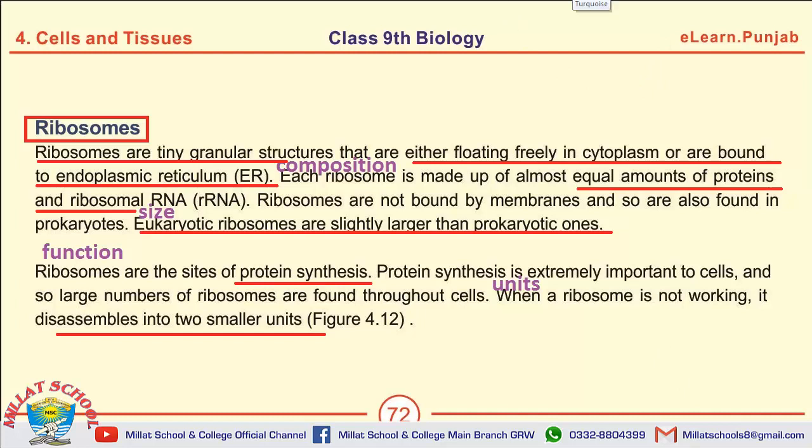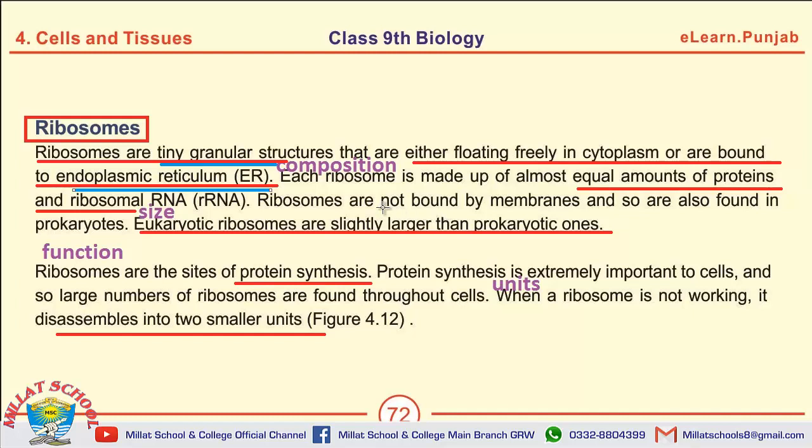There are some MCQs which may be asked. The first one is, from the introduction of ribosomes, that tiny granular structures found in the cell are, yes, ribosomes. Ribosomes may also be bound or attached to endoplasmic reticulum.